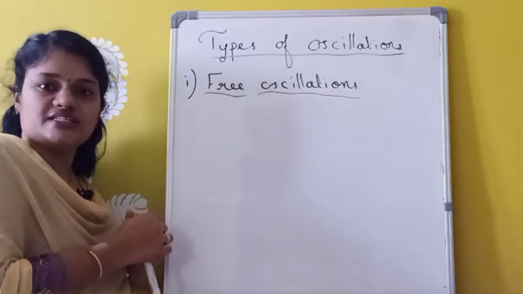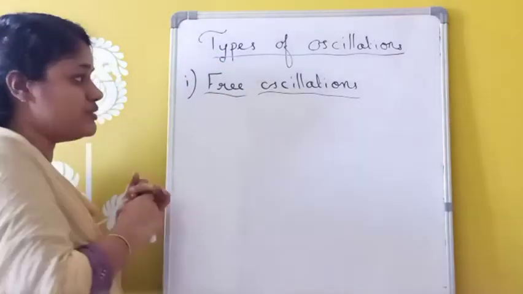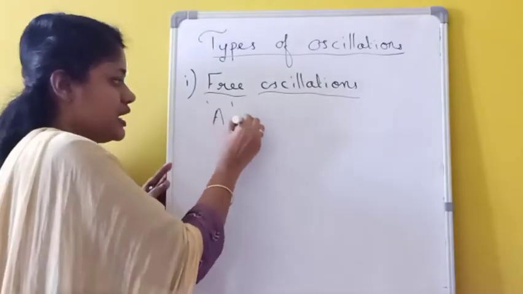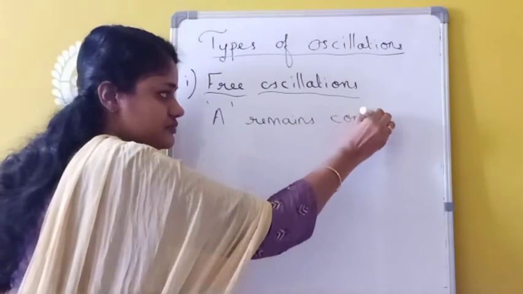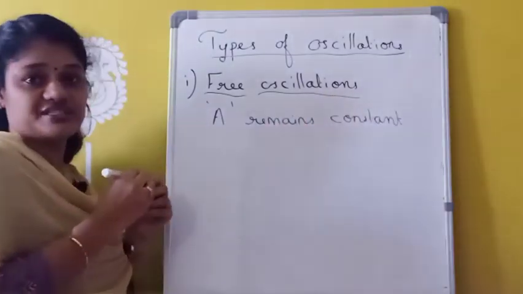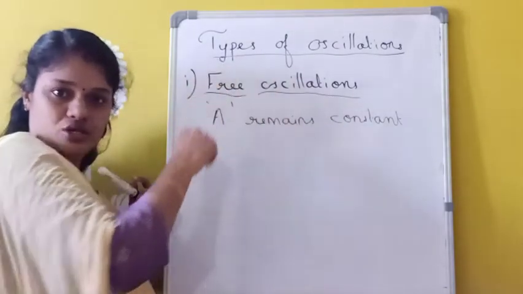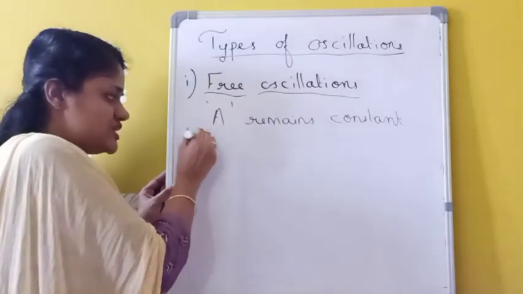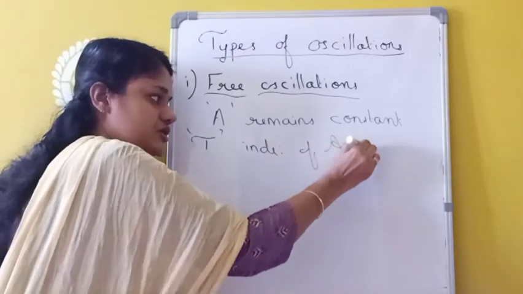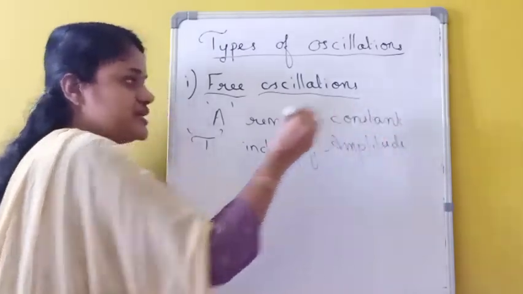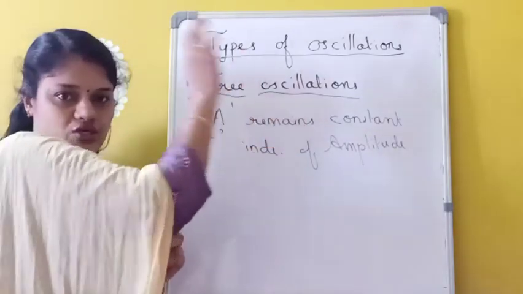In the case of free oscillation, amplitude always remains constant because they are unaffected by any external factor. Amplitude remains constant in the case of free oscillations, because they are unaffected by external factors like friction and air resistance. And the time period of oscillation is independent of amplitude.